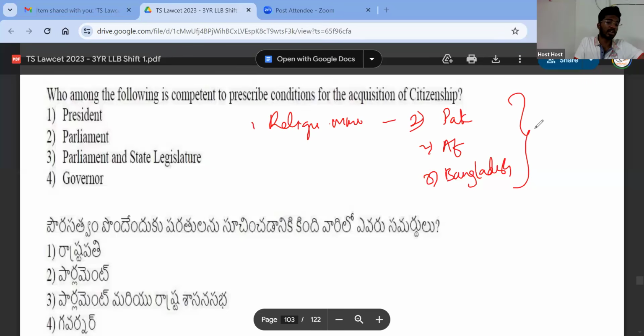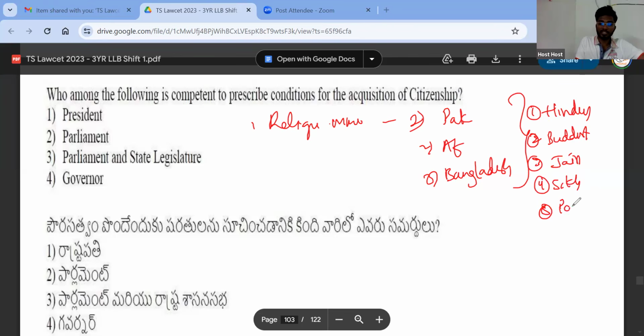So who are the religious minorities? Hindus. Very good. Hindus or Buddhists, Jains, Sikhs, Parsis, and Christians. These people can be considered as religious minorities, right?